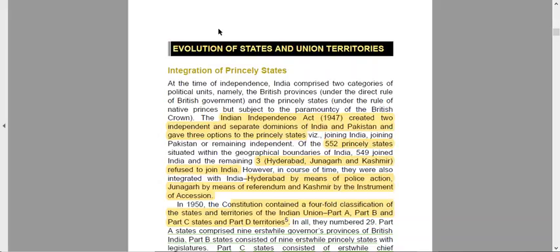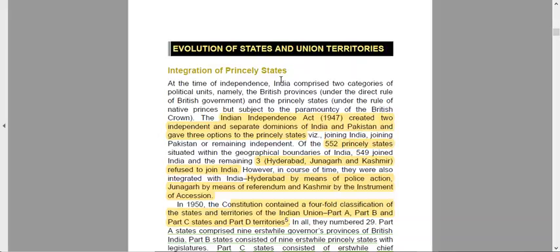Hello guys, so now we will be studying the evolution of states and union territories. I'll be reading line by line. This is from the book Indian Polity by M. Lakshmikant, and you can refer to the book. I'll be sharing the screen and showing you line by line whatever I will be reading. Hope you enjoy the session.